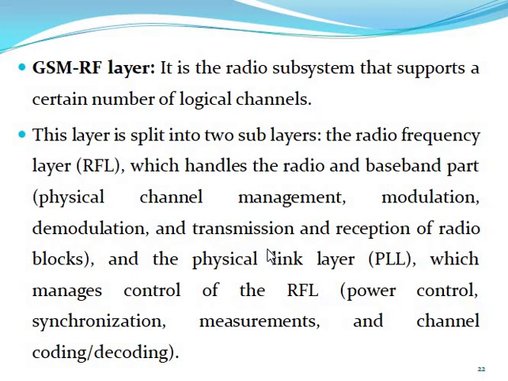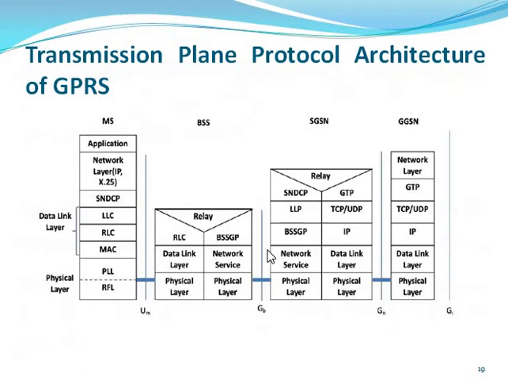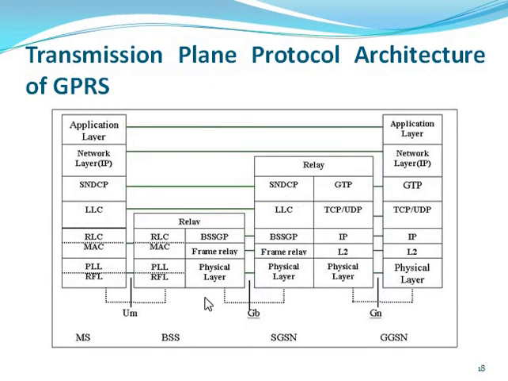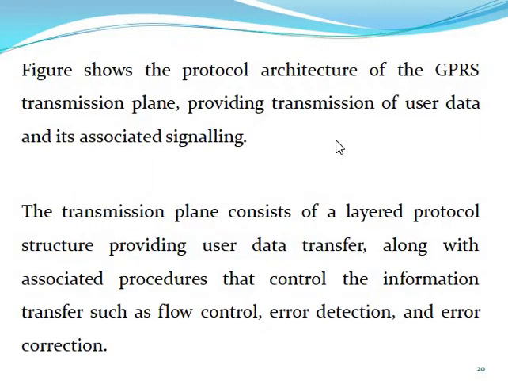So this is the physical and data link you can discuss. Now the Gb interface. You can see that this is the Gb interface between the BSS and SGSN, the connection between BSS and SGSN.